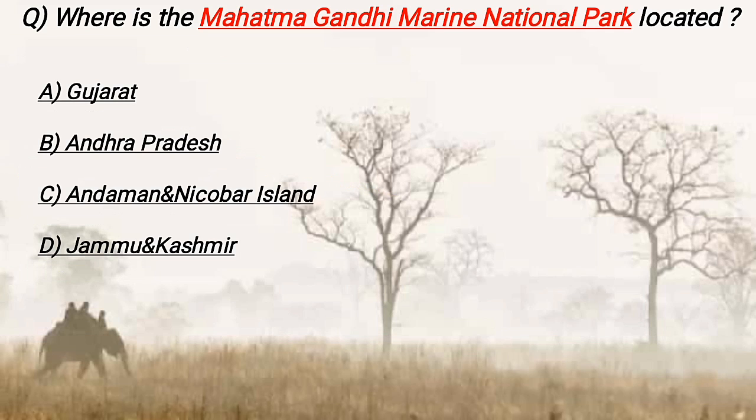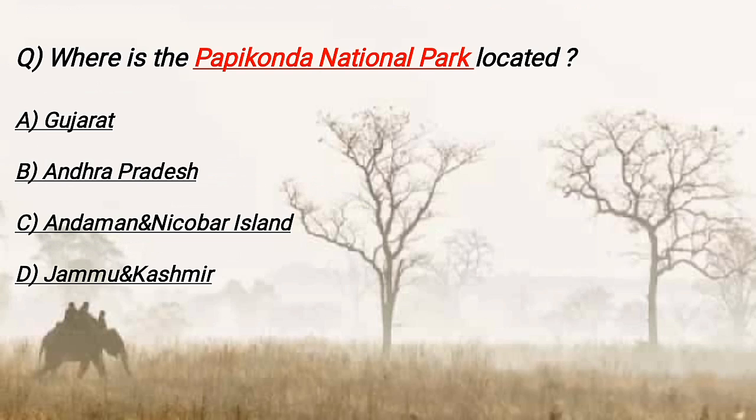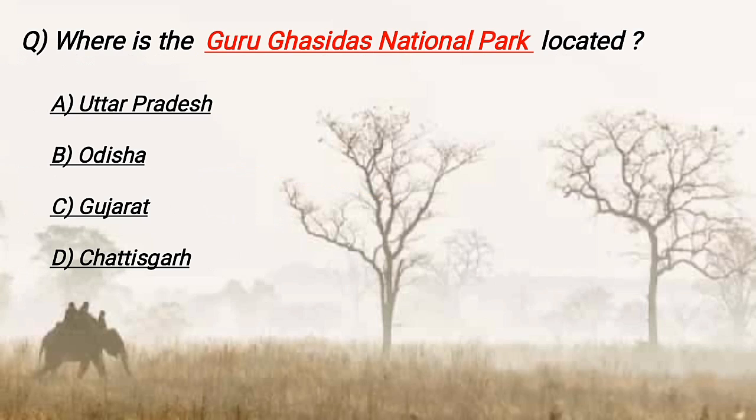Where is the Mahatma Gandhi Marine National Park located? It is located in Andaman and Nicobar Islands. Where is the Papikonda National Park located? It is located in Andhra Pradesh. Where is the Guru Ghasidas National Park located? It is located in Chhattisgarh.